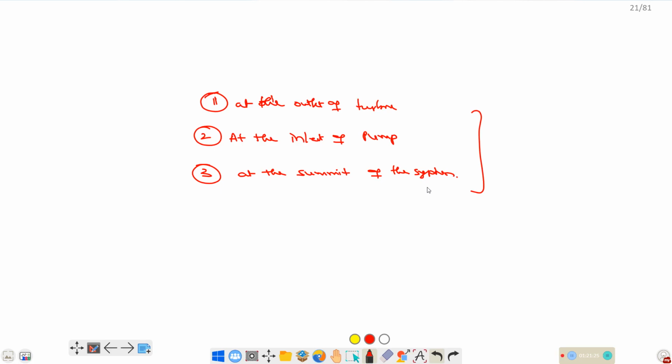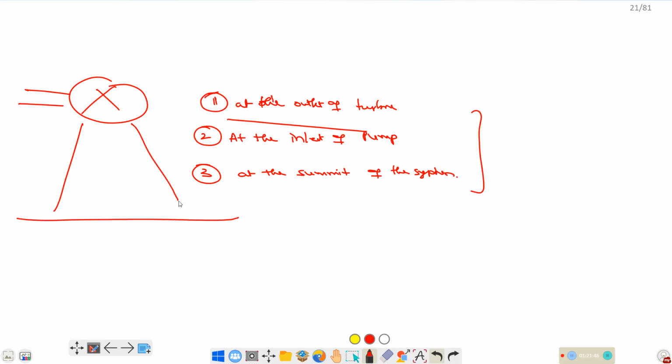Cavitation chances occur in the sense that at these locations the absolute pressure is minimum. That means there is a chance of absolute pressure falling below the vapor pressure of the liquid. Why at the outlet of the turbine? After the turbine, the water will fall freely, and at this point there is a chance of pressure falling below atmospheric pressure.